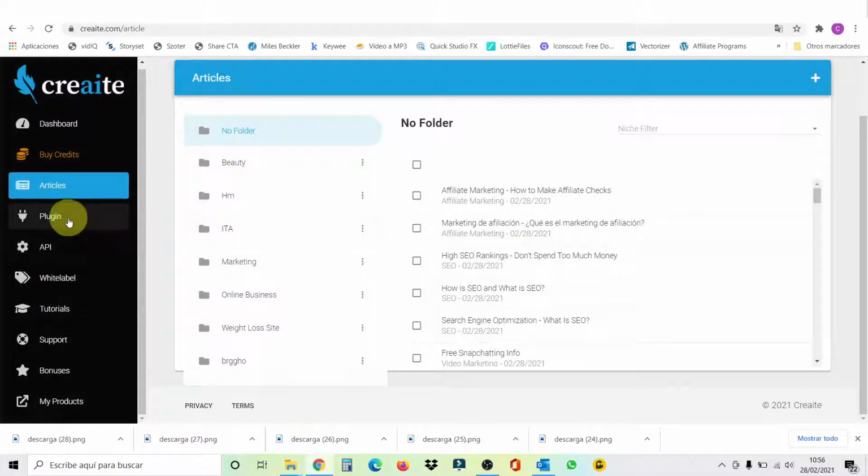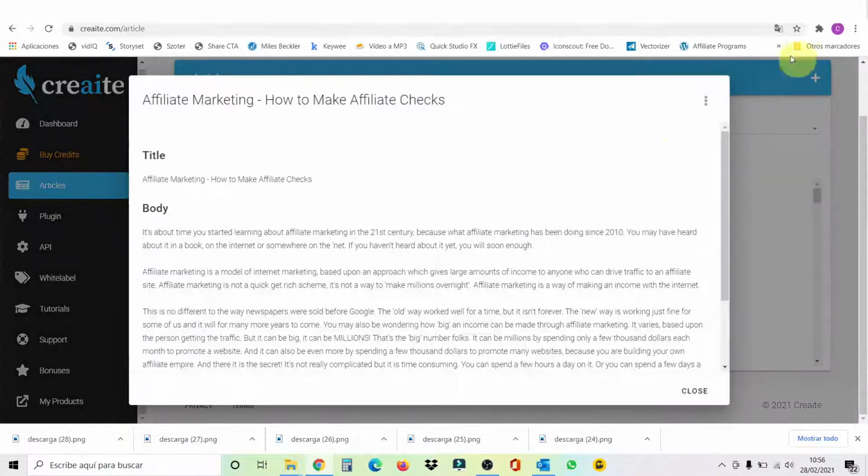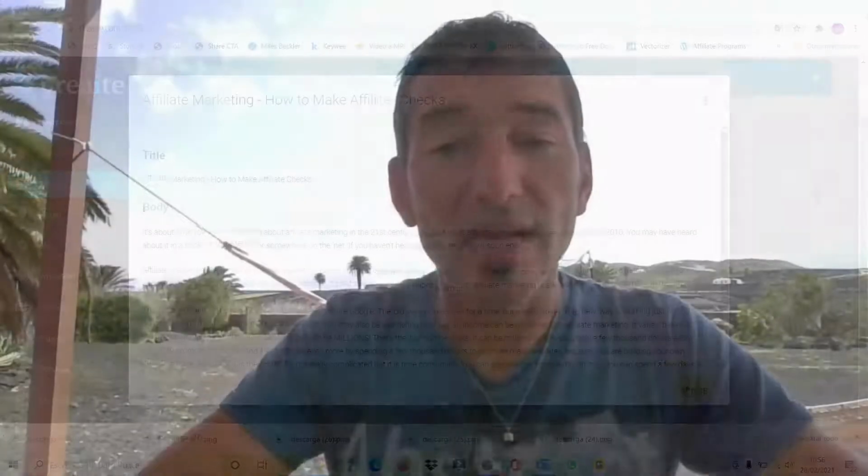If you have the plugin installed in your WordPress, you can post it directly to your WordPress site, okay? Otherwise, what you can do is you open this after you have edited it, or you can edit it in your WordPress and copy, paste. That's it. As simple as that. All right, guys, that was a demo. As you can see, the program is just unbelievable.